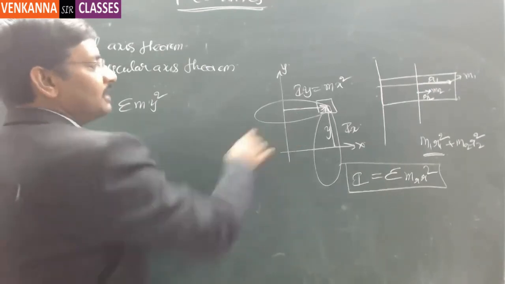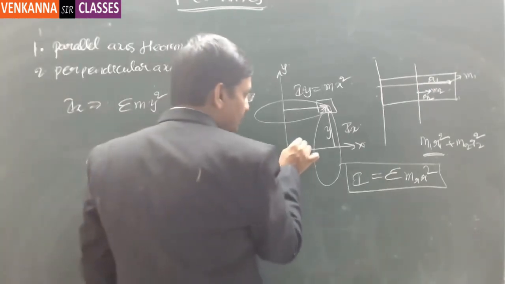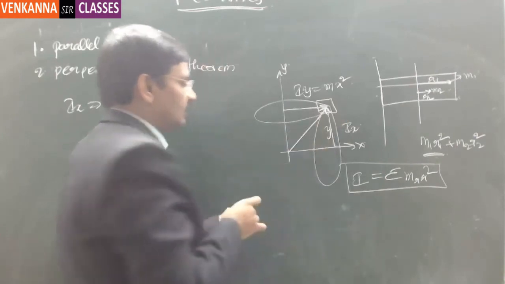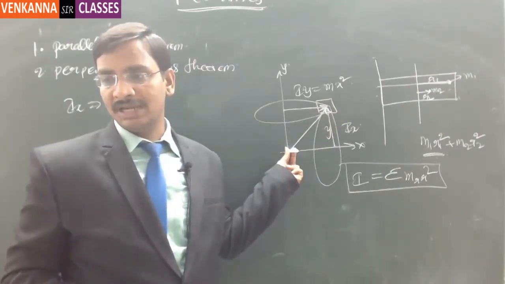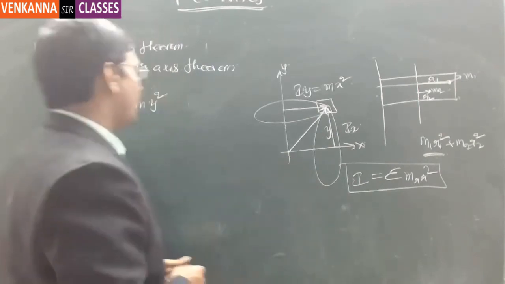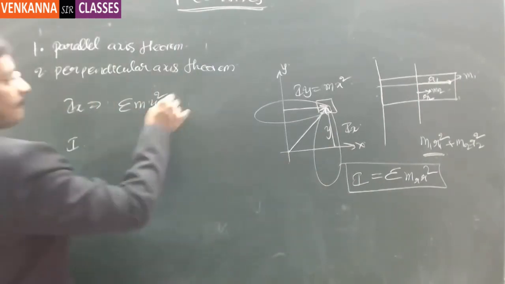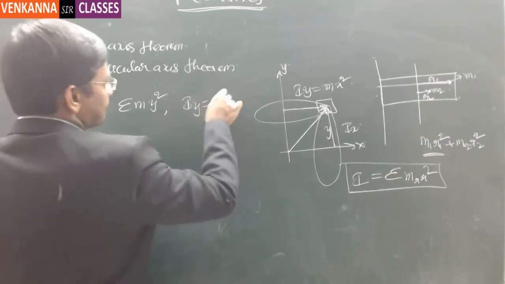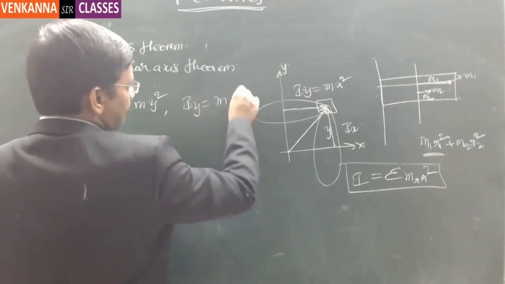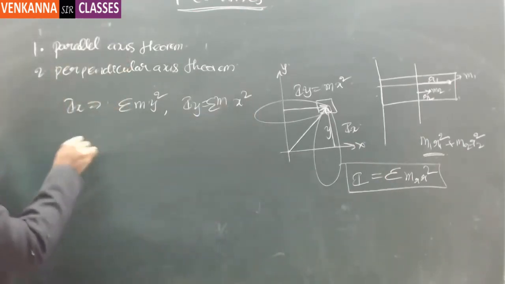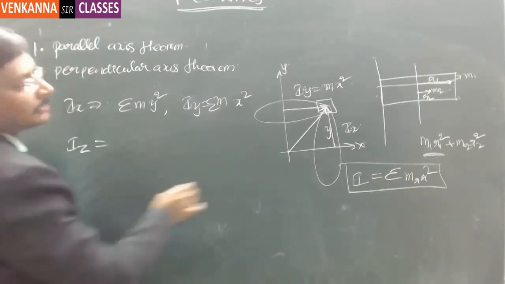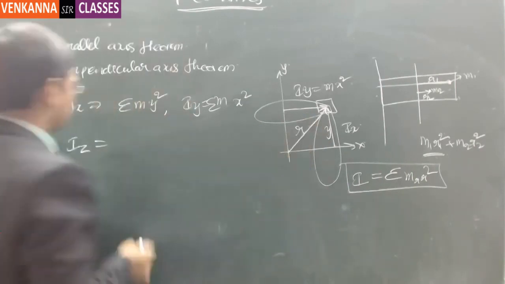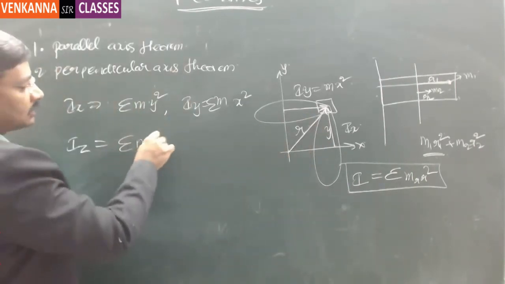Now I take the third axis as this one, that is, an axis perpendicular to both x and y, which is the z-axis. So Iz is nothing but sigma m r square.